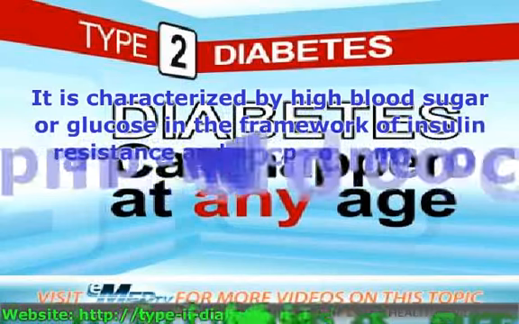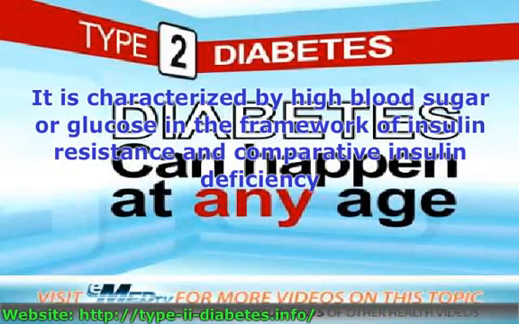Diabetes mellitus type 2, which was previously known as non-insulin-dependent diabetes mellitus, is a metabolic disorder and is also known as adult-onset diabetes. It is characterized by high blood sugar or glucose in the framework of insulin resistance and comparative insulin deficiency. In the beginning, it is usually managed by changes to the diet and exercise. As it progresses, medications might be needed to control or manage it.